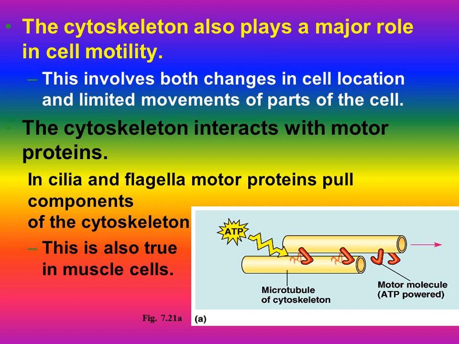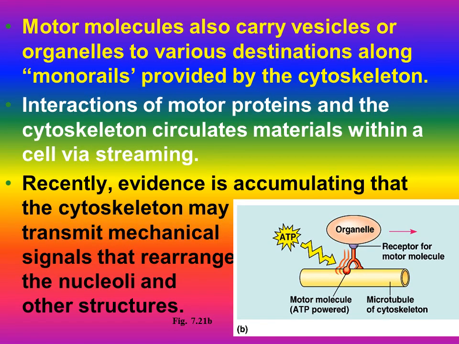All these are types of cytoskeleton. Motor molecules also carry vesicles or organelles to various destinations along monorails provided by the cytoskeleton. Interaction of motor proteins and the cytoskeleton circulates material within a cell by streaming. In the diagram you can see a microtubule, a cytoskeleton on which motor proteins carry organelles by using ATP from one place to another.